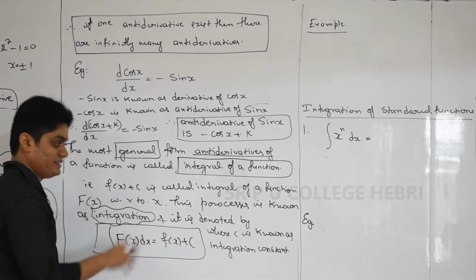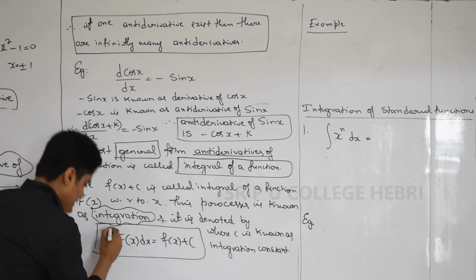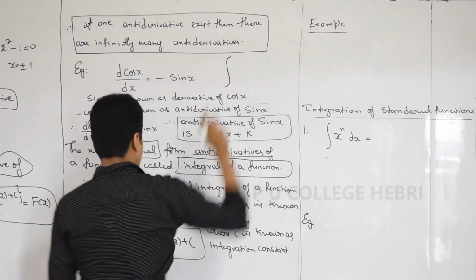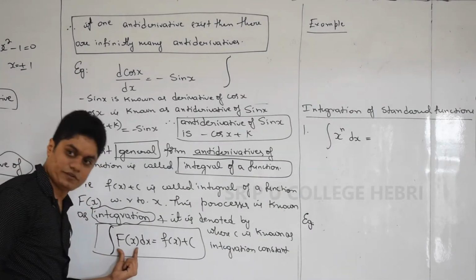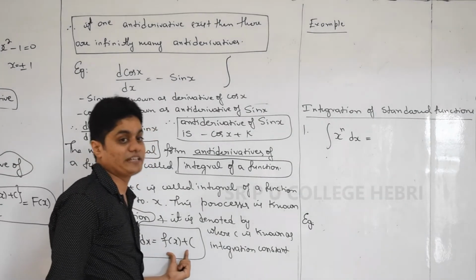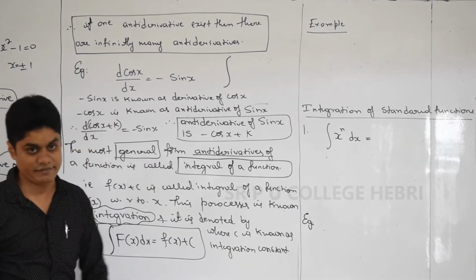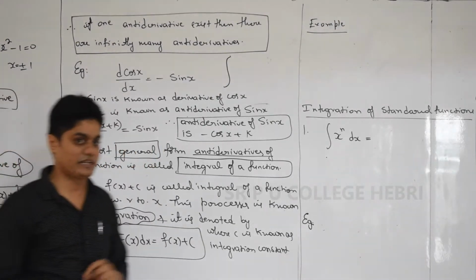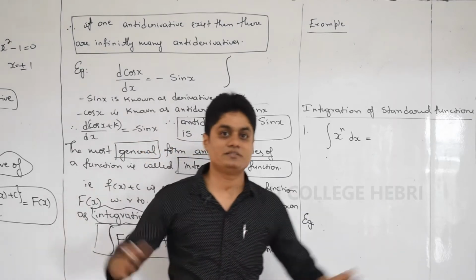This whole process we write with this symbol, which you used in physics: integration of capital F of x is f of x plus c. Integration is nothing but the most general form of the antiderivative. Why do we say most general form? Because there are infinitely many antiderivatives, and writing them one by one is never possible, so we express it in general.